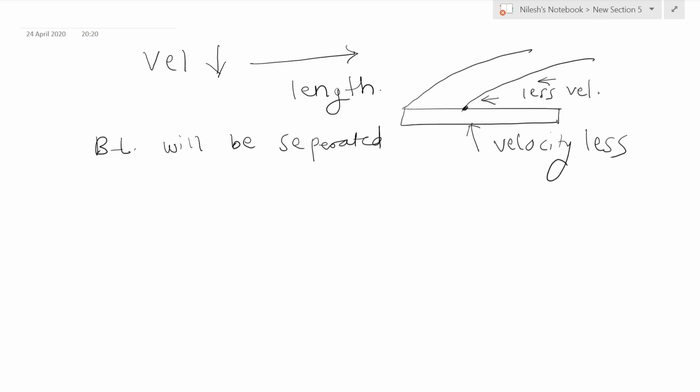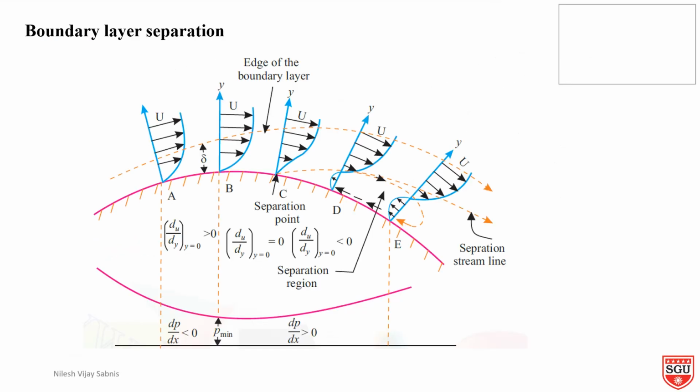This phenomenon is called boundary layer separation. The point on the body at which the boundary layer is on the verge of separation from the surface is called the point of separation. So it is nothing but the process where the boundary layer leaves the solid surface.